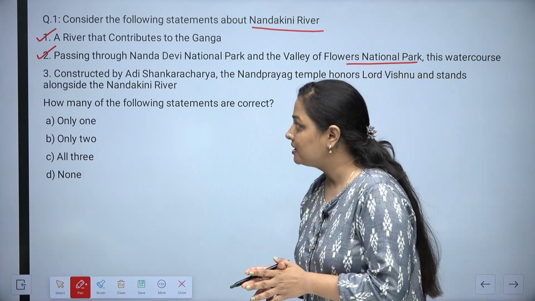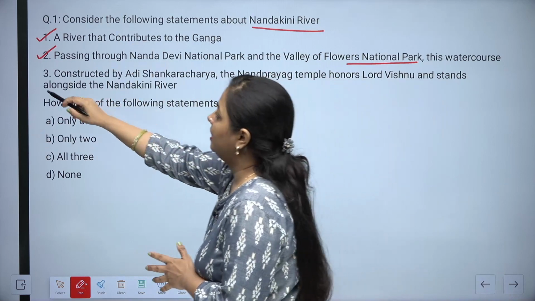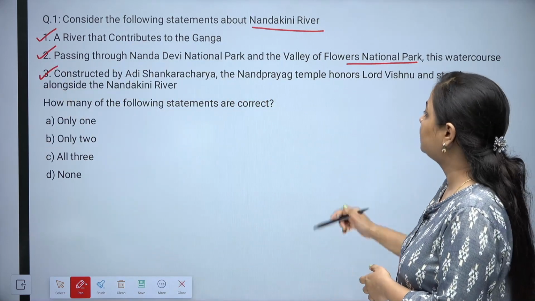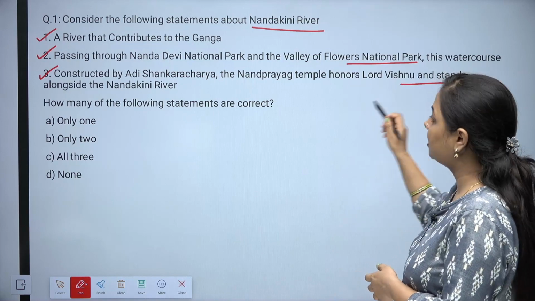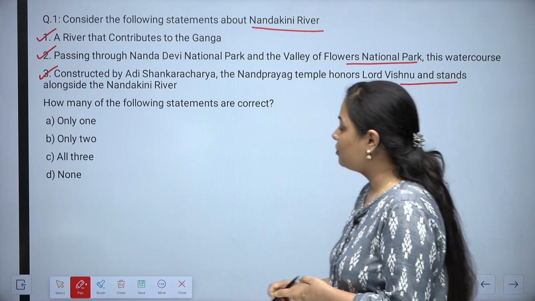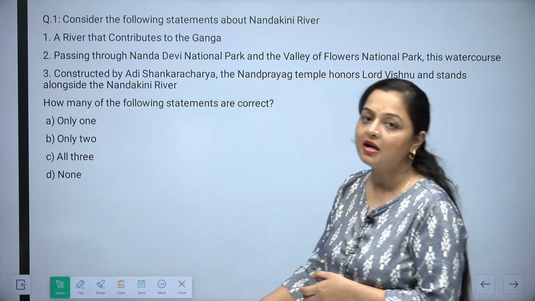This watercourse actually passes through all these. The third one is that the Nandaprayag temple, constructed by Adi Shankaracharya, honors Lord Shiva and stands along the Nandakini river. You have to find out how many of these statements given above are correct.